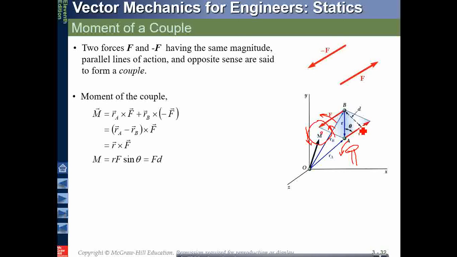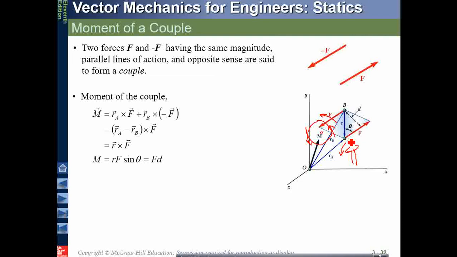Okay, now we have to find the moment of this, moment of a couple. So how do you find it out, the moment? By using the cross of the position vectors. So position vector 1 is RA, going from here to here. RA is 0 to A and RB from 0 to B. And the difference between the two is this, RAB.